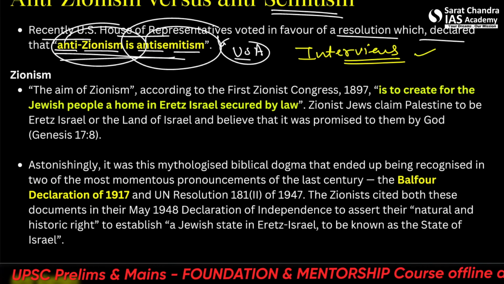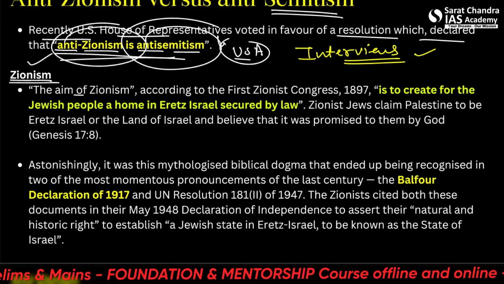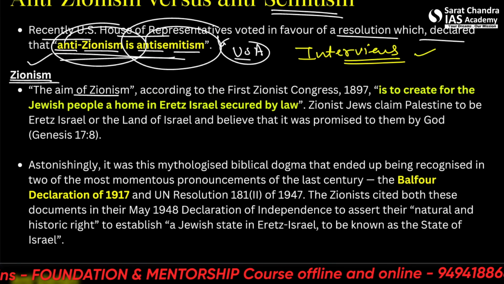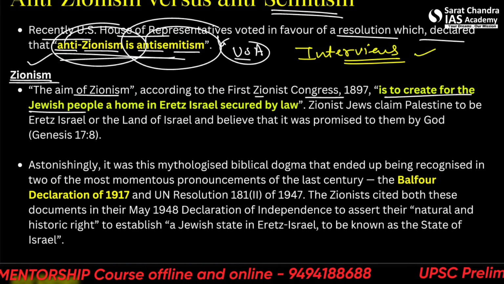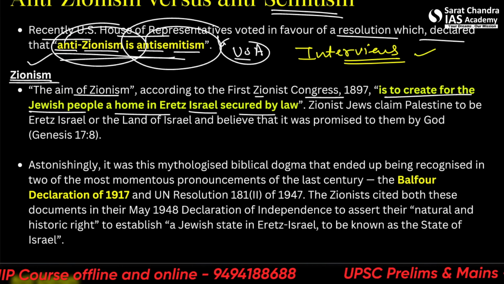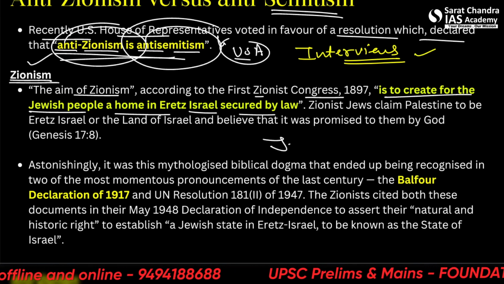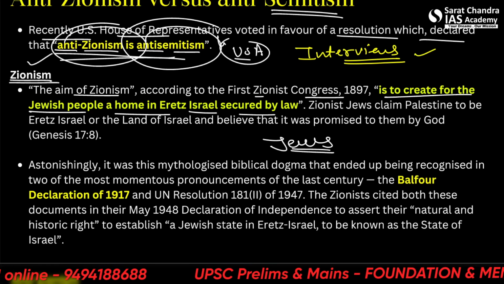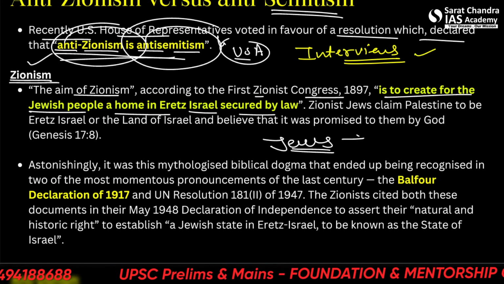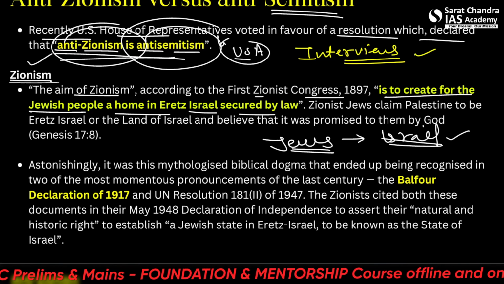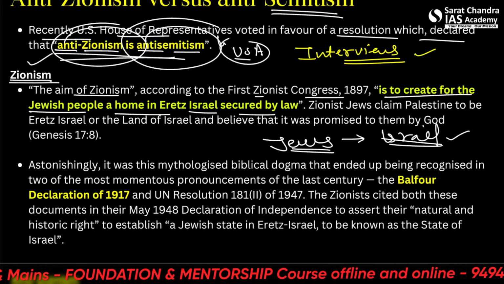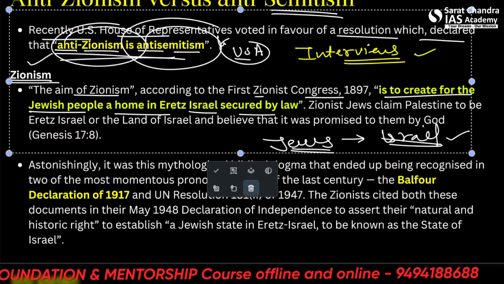In Zionism, first of all, the aim of Zionism is basically occupation. According to the first Zionist Congress, the aim is to create for the Jewish people a home in Eretz Israel secured by law. So there is a community of Jewish people who believe that Israel is their former home. Alright, and they have historical evidence towards it, not only a certain belief.